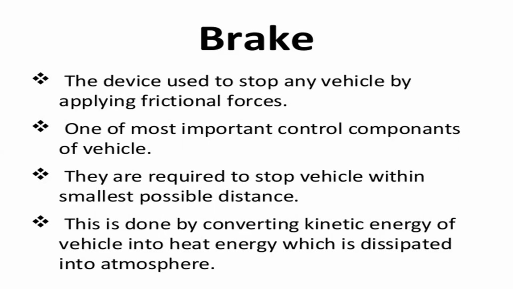Whether it is a car, bus, bike, or truck, any type of automobile vehicle, the device is used to stop the vehicle by applying frictional force. That means some external force is applied on the automobile vehicle wheels, and the kinetic energy is changed into heat energy.